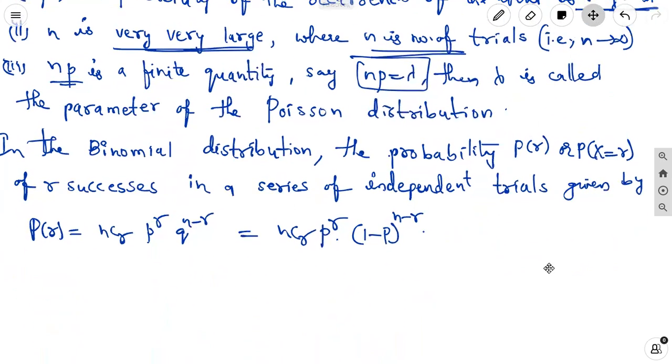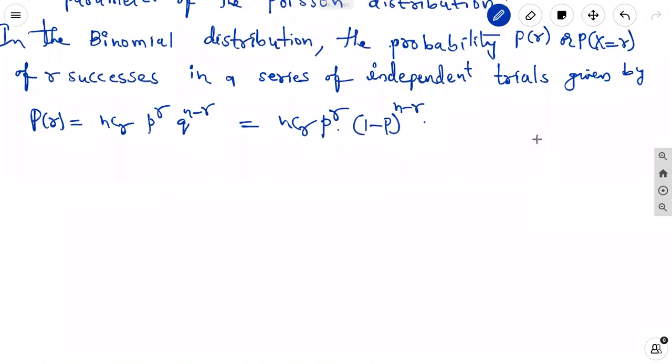By the binomial distribution, the probability P of r, or P of x equal to r, means r successes in a series of n independent trials, which is given by P of r equal to nCr p power r q power n minus r. We know that q is equal to 1 minus p, so q is replaced with 1 minus p whole power n minus r.